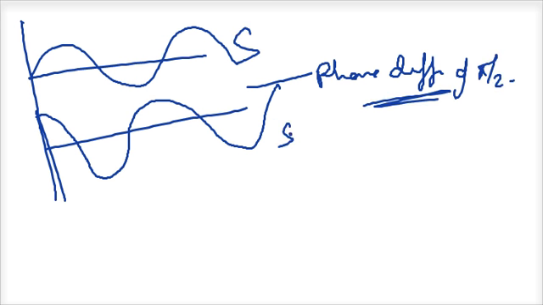If this is displacement, this is pressure, and vice versa. This is one very important concept that we have to understand, that there is a phase difference between the two.